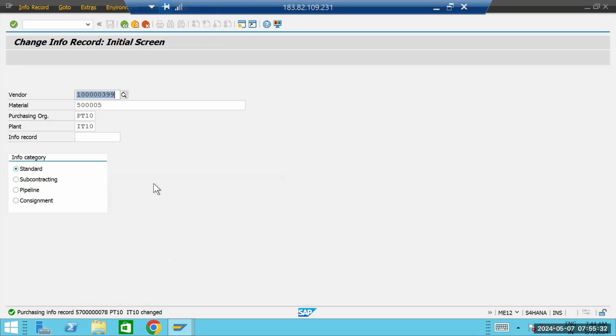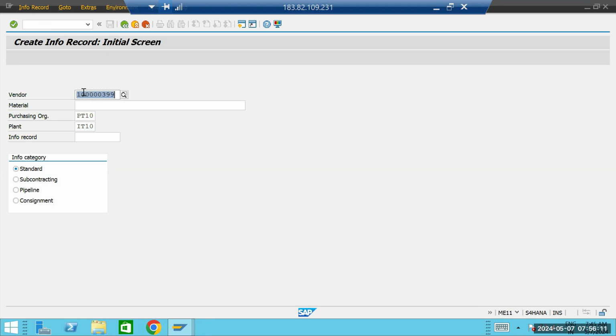Now the second thing is how we can create an info record without a material. Just remove this one, click on enter. Okay, sorry, we are in change. Okay, so we are in the creation screen.